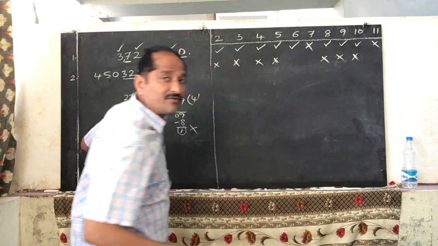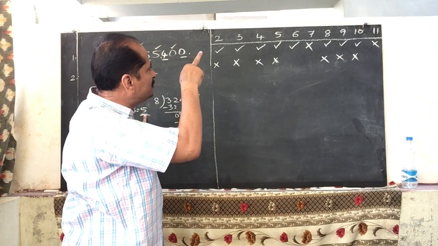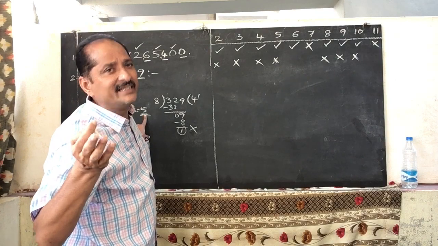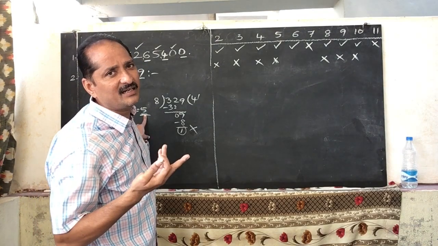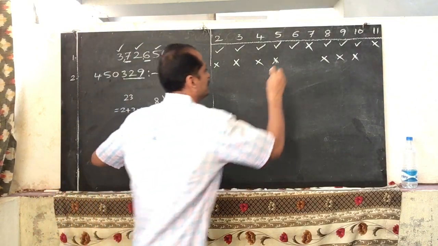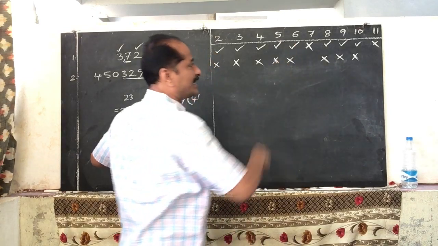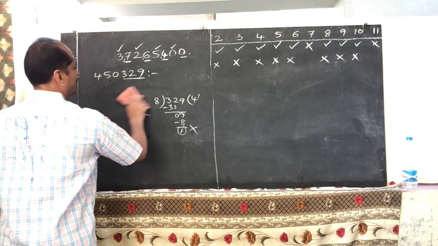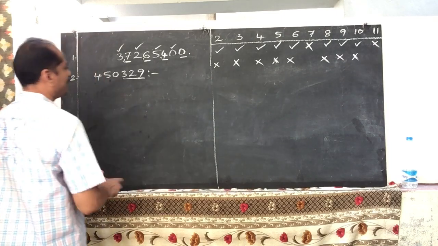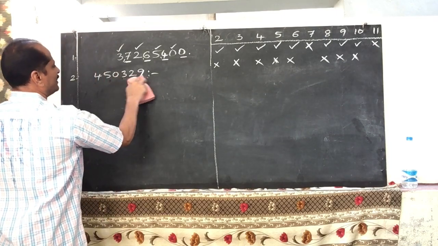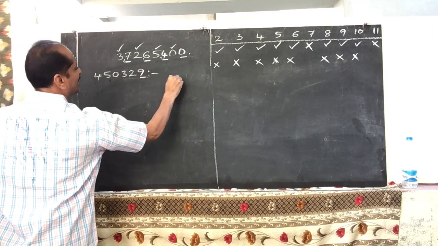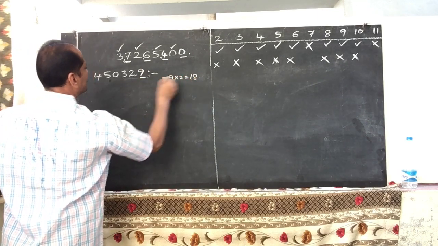Then divisibility of 6. If it is divisible by 2 and 3, then it is divisible by 6. But here it is not divisible by 6 either. Now divisibility of 7. Take the last digit of the given number, double it and subtract it from the remaining number. So 9 2s are 18. Subtract 18 from the remaining number.